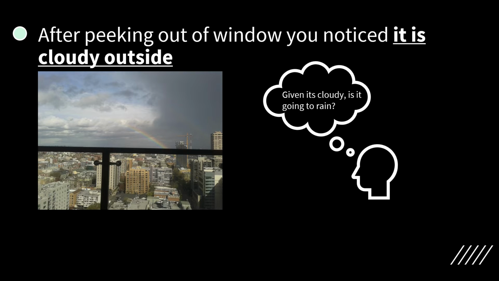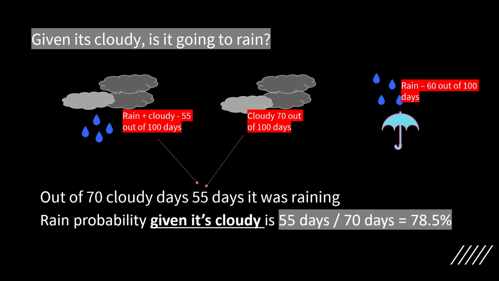So I again repeat, given it's cloudy, it means the cloudy event is already there, and we are trying to find out whether the rain event is going to happen or not. These are the two events here, the cloudy event and the rain event. You can see in the picture that it is cloudy, and we are trying to find out whether it's going to rain or not.